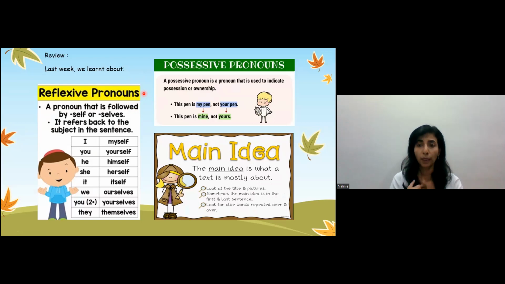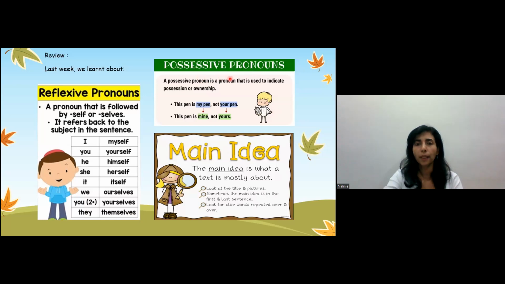Examples are: I, myself; you, yourself; he, himself; she, herself; it, itself; we, ourselves; you, yourselves; and they, themselves.